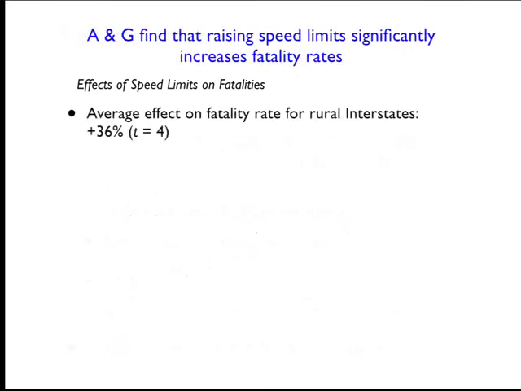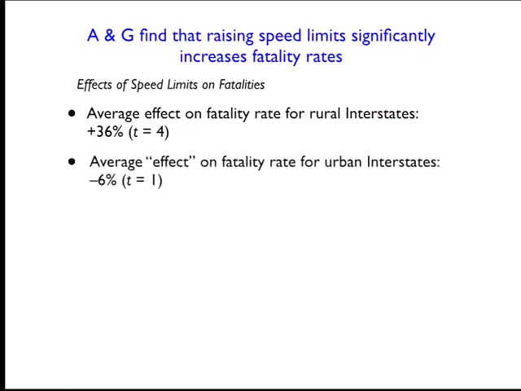The average fatality increase on the rural interstates, as I said at the very beginning, turns out to be 36%. The t-statistic on that is 4, so the standard error is going to be about 9, because the t-statistic is equal to the coefficient divided by the standard error. And then they have these two falsification tests. If they estimate the same model but look at the fatality rate on urban interstates, what they find is a negative 6% effect that's not statistically significant.